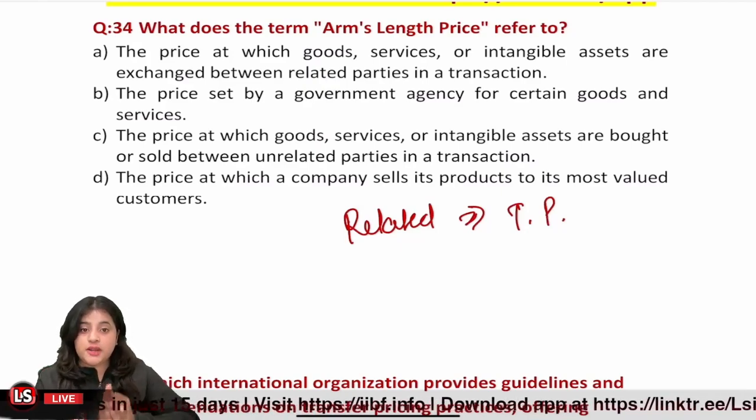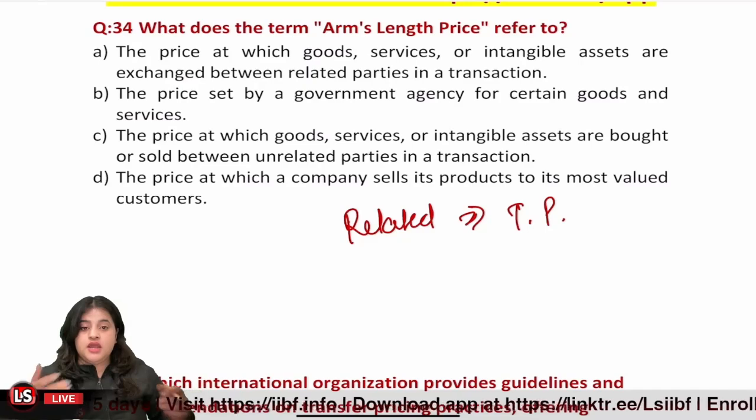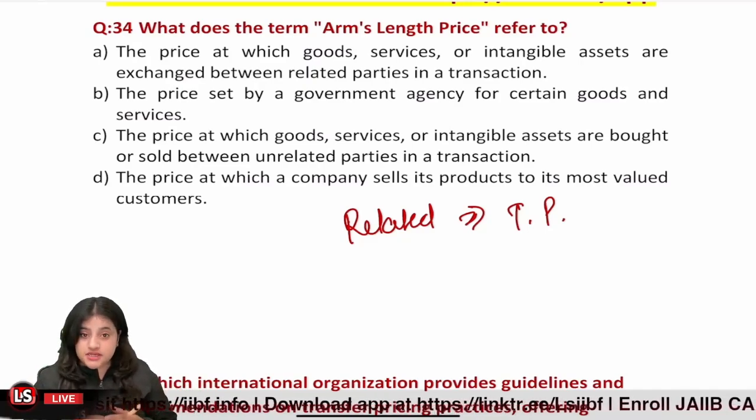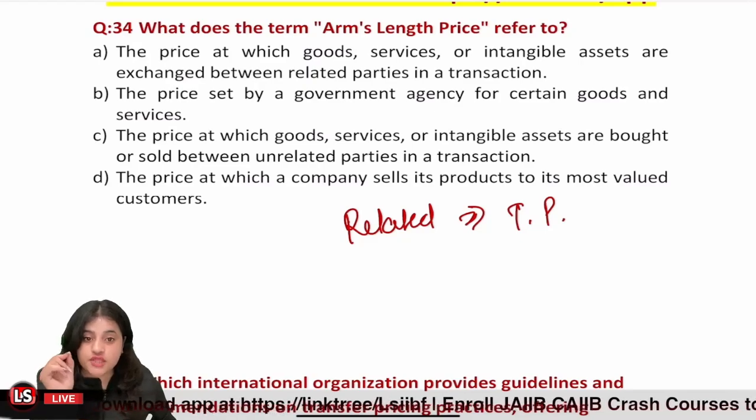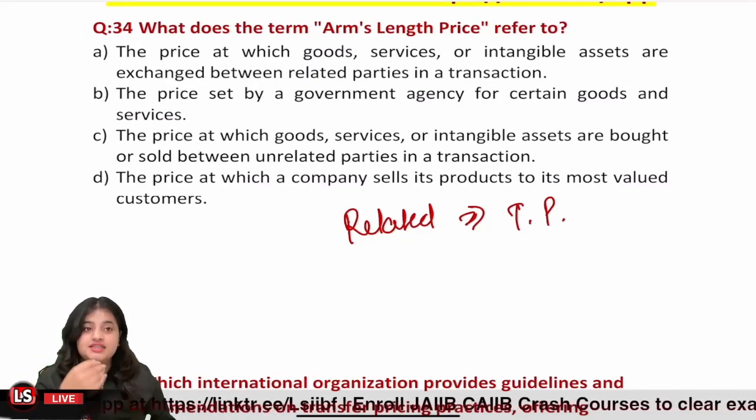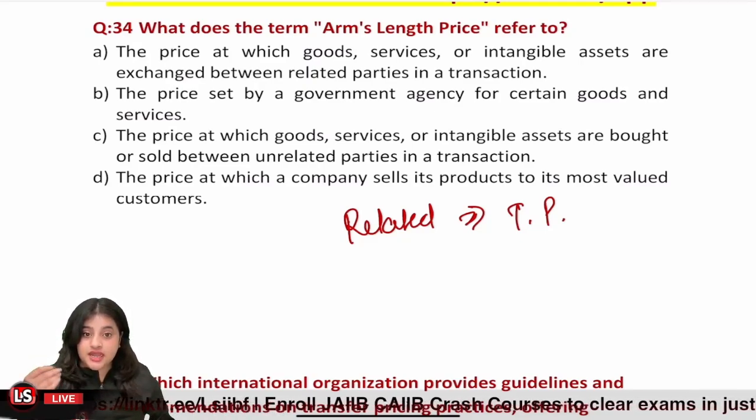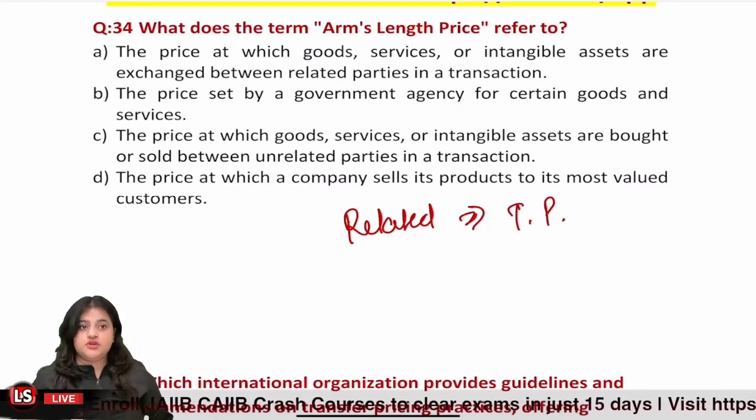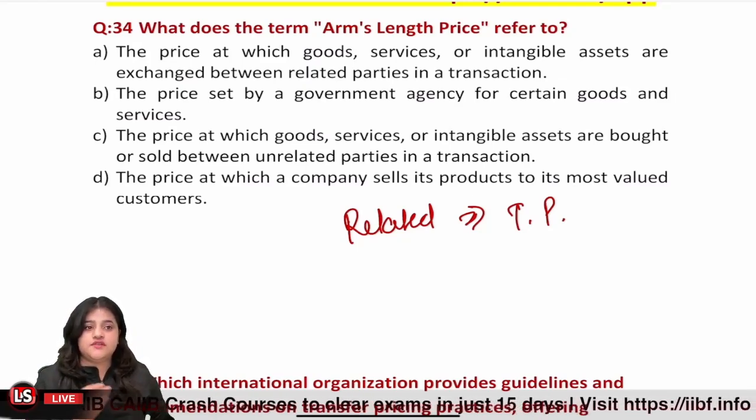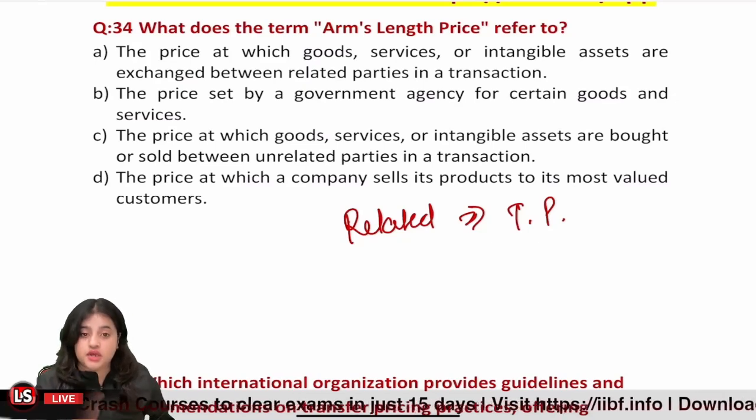But when the two parties are unrelated, I am just making a simple business transaction with an unrelated person, and the price at which I will sell to that unrelated entity is my arm's length price, because I only care about my profit when I'm dealing with an unrelated person. So arm's length price is the price at which I will sell to a normal customer, to an unrelated entity.